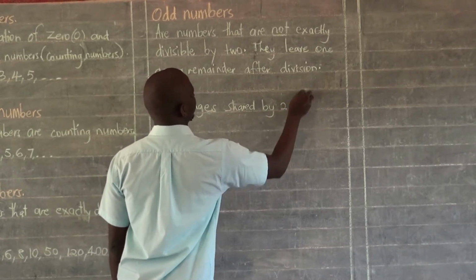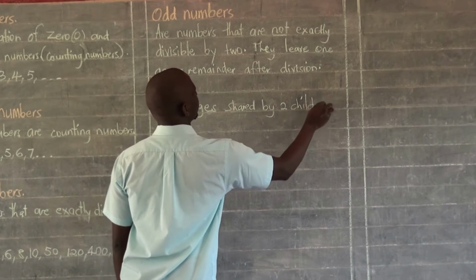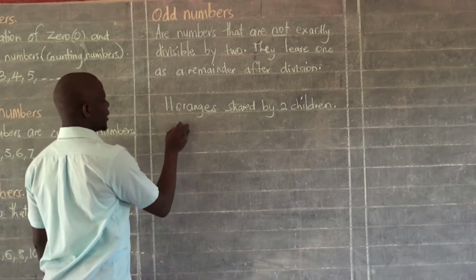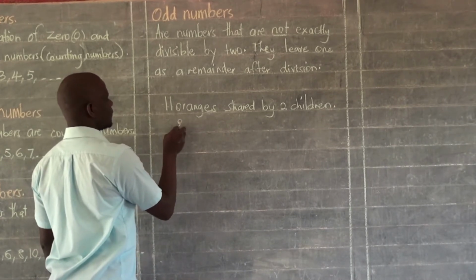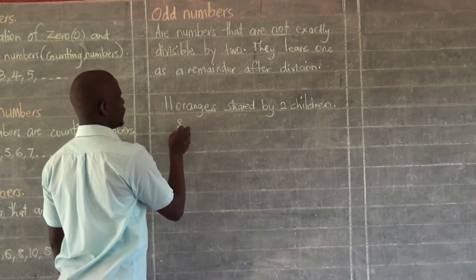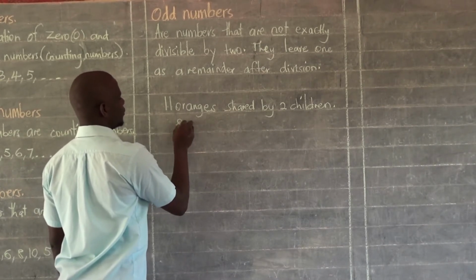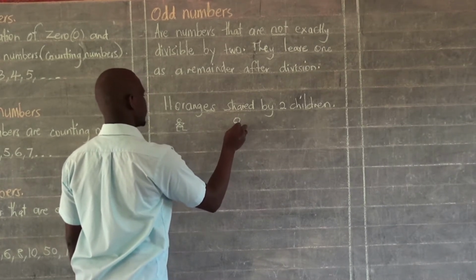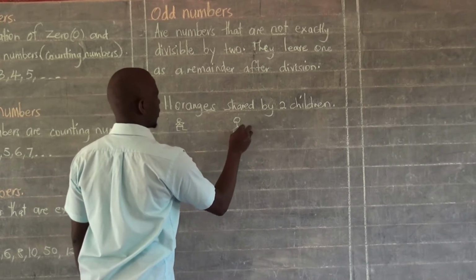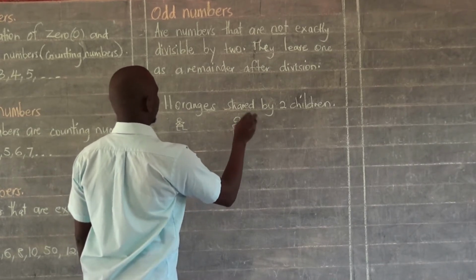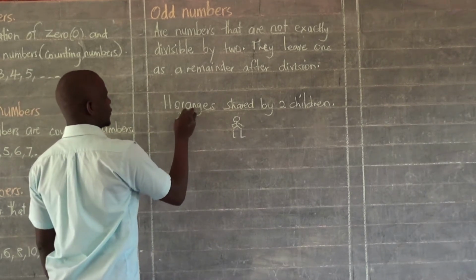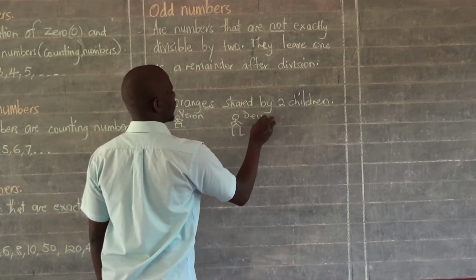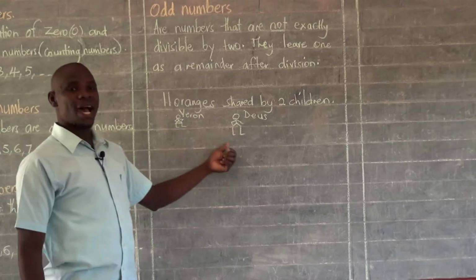In this kind of situation, when I try to divide, I'll have 1 child here, and then I'll have another child here. Let me say this is Veron, and then here I have Deus. So I have my 2 children.